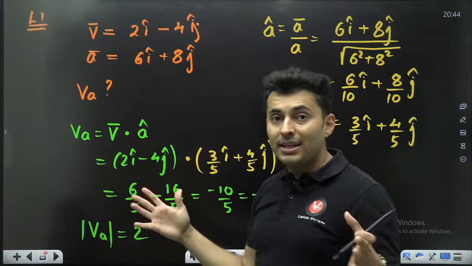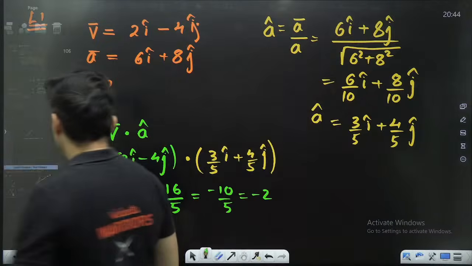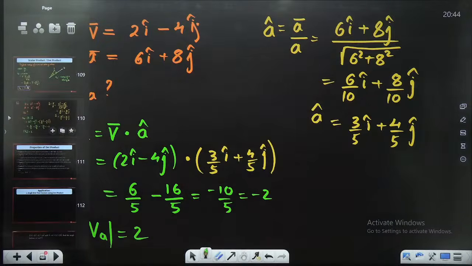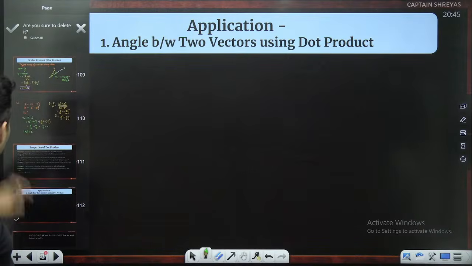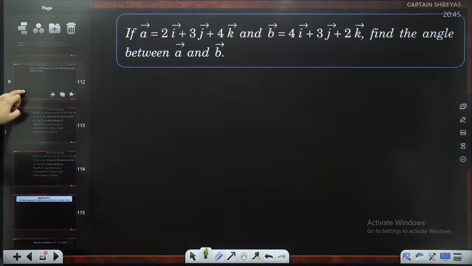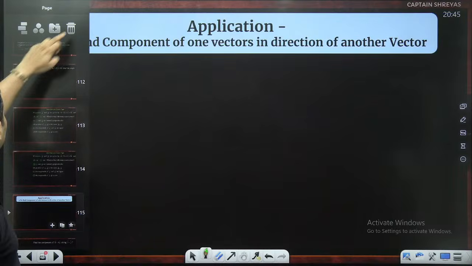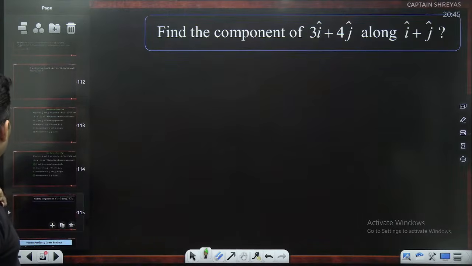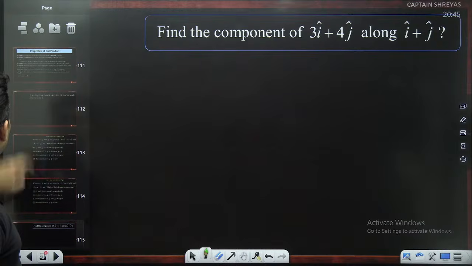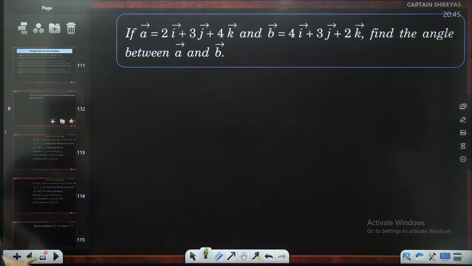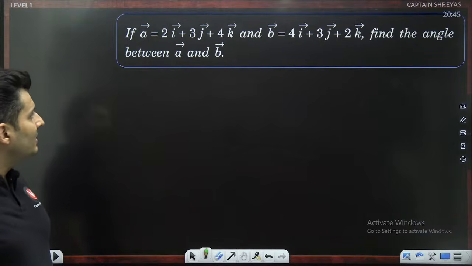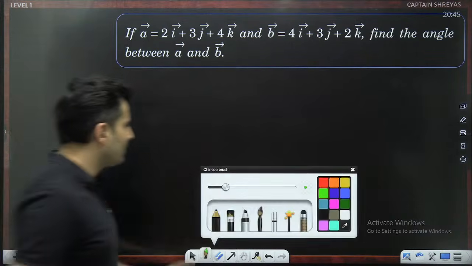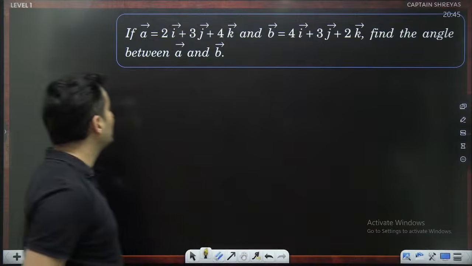So these are the applications of dot product. Let's see some questions. I have also posted all these things, finding the angle between two vectors and all that. It's already done, so I don't want to repeat those slides. Let's see some questions based on this. If A is this, B is this, find the angle between A and B. Come on, let's try to do this question. Find the angle between these two vectors.